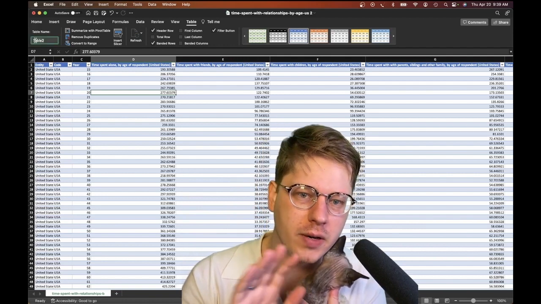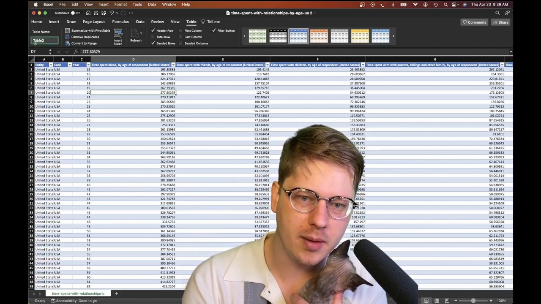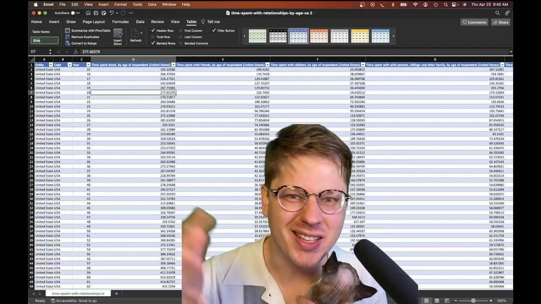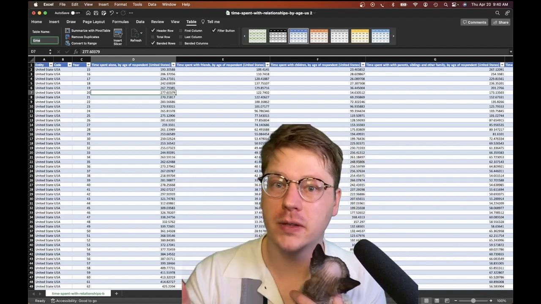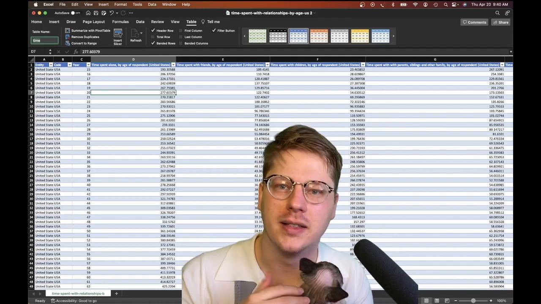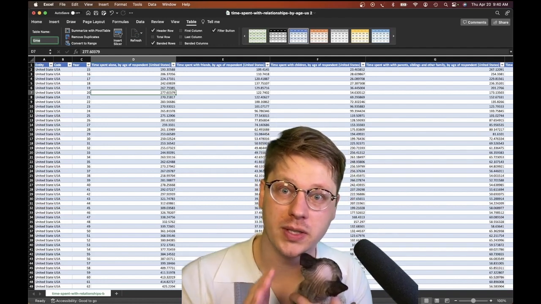One thing to keep in mind, whenever you create a table, go to the Table tab and give it a name. In this case, we've named it Time, just an easy thing to remember. Whenever we want to reference this table now, the table has its own name, which makes it much easier to reference, instead of having to reference a specific set of rows and columns.